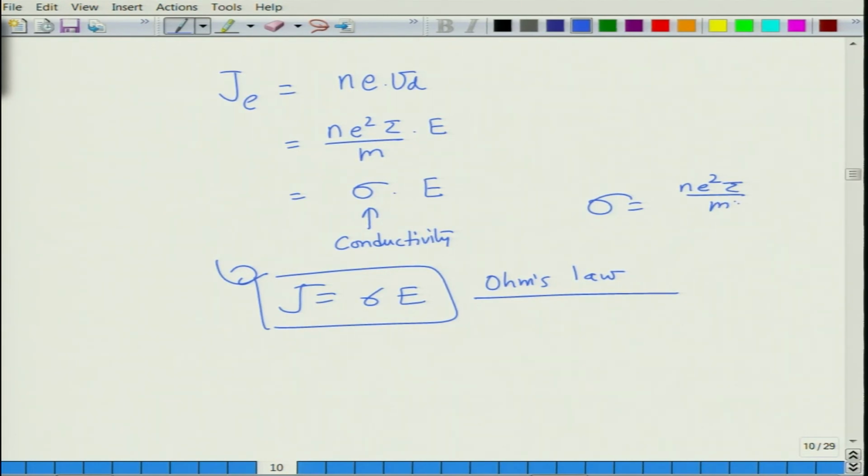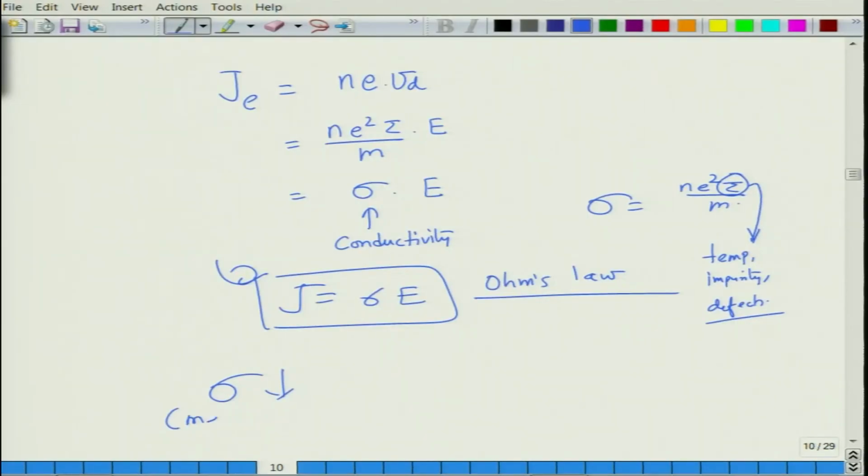So, the larger the relaxation time of the material is, the larger the conductivity is, and the more the value of n is, the more the conductivity is. So, this tau is a function of temperature, impurity, defects, and so on and so forth. So, generally increasing the temperature, increasing the impurity level, increasing the number of defects leads to more scattering events or more collisions, which reduce tau. So, the conductivity goes down.